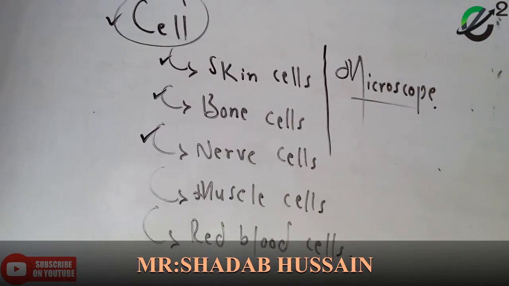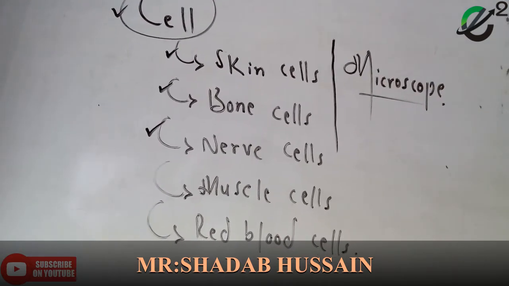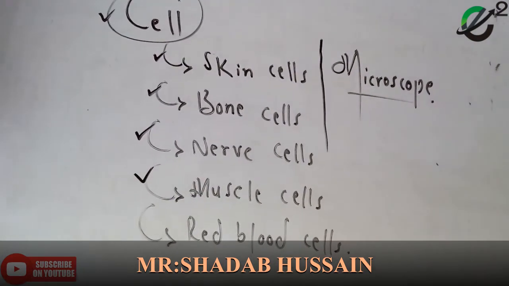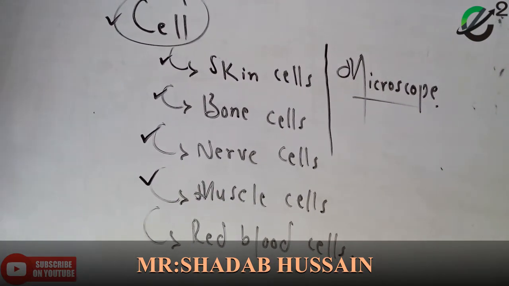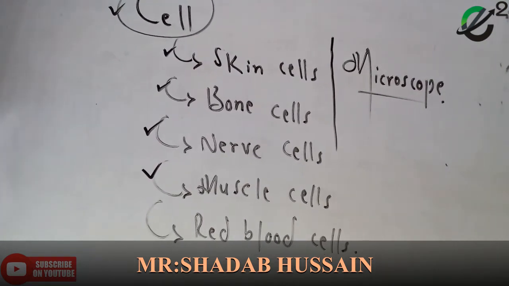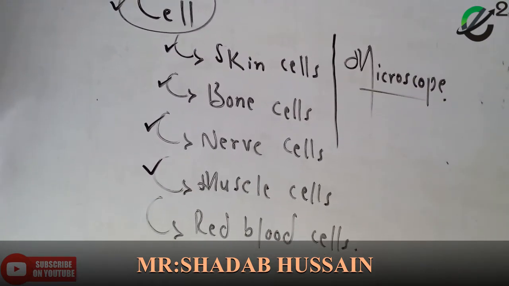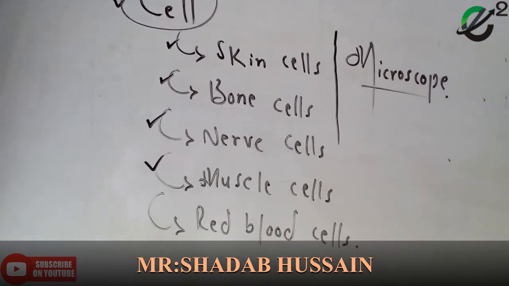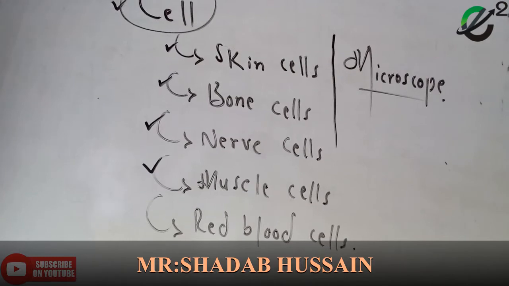Number 4 is muscle cell. What is the function of muscle cells? Contract and bring about movement. They help in the contraction of our muscles and in movement. Those are our muscle cells.